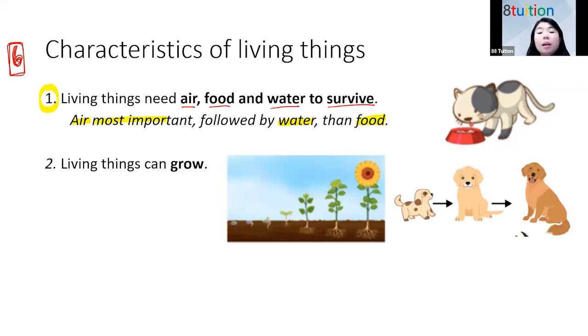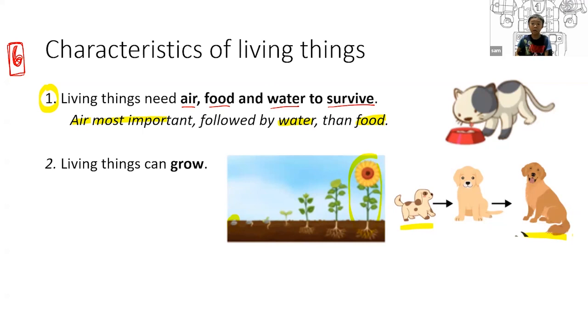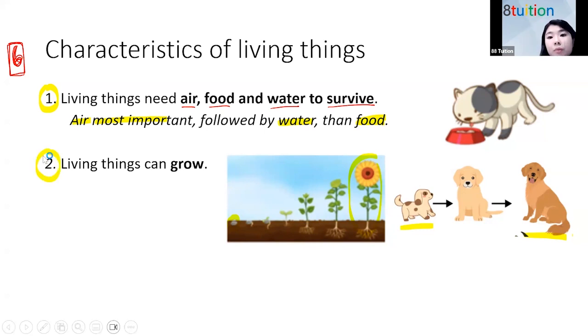Okay, next one. Living things can grow. So if I see a thing growing, it is likely to be a living thing. Now we look, this plant is growing from a seed to an adult plant. It's growing, right? Similar for the puppy. You see a baby puppy, and then finally you see an adult dog. So that's growing. So if you think about yourself as well, you grew from a little tiny baby. Now you are a child. Eventually you will grow into a teenager and adult. So that's you growing. So remember, all living things grow. Everybody okay?